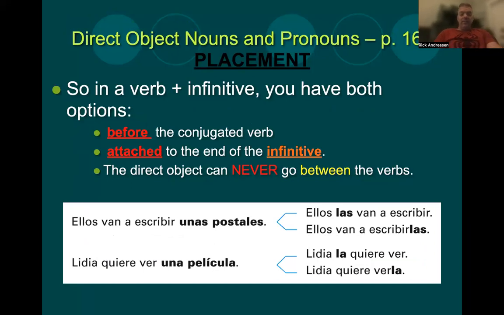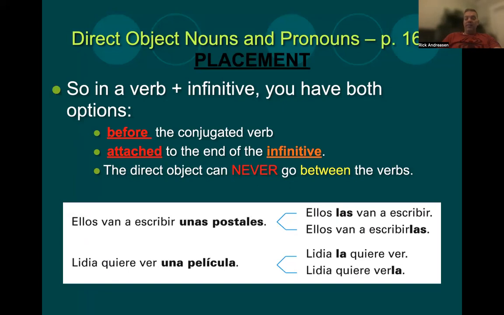So in this case, we have some sentences that have infinitives with them. We've learned several verbs that require that, right? Ir a, like ir a comer, or tener que, yo tengo que comer. Tengo deseos de comer, right? Those are all different forms of verb usage where that second verb is kept in the infinitive.